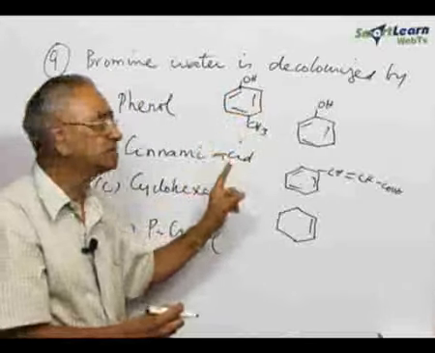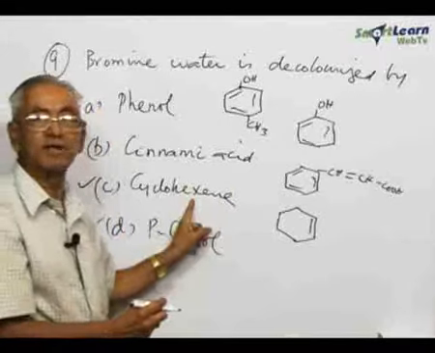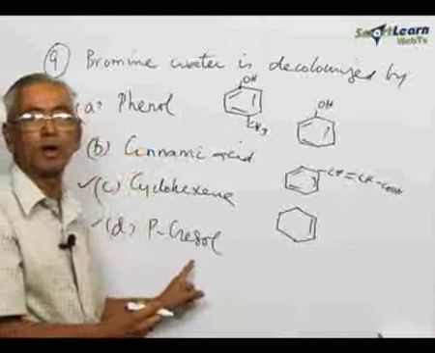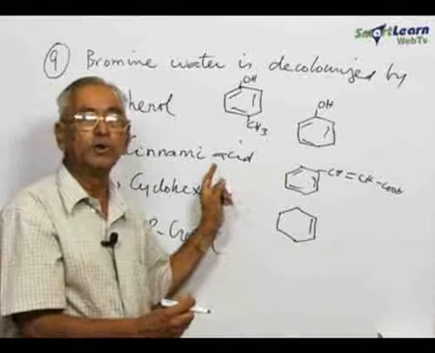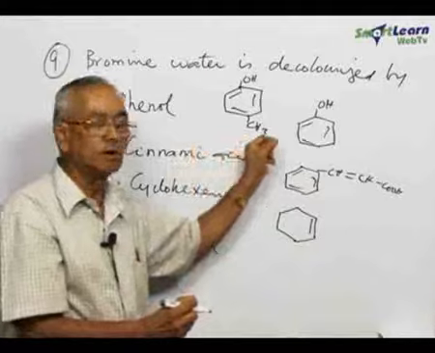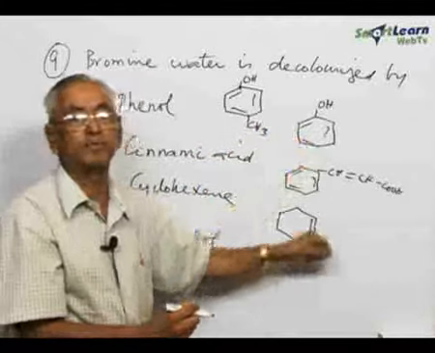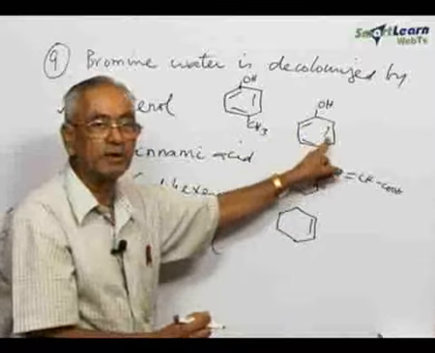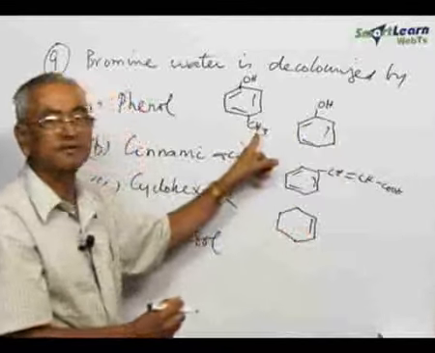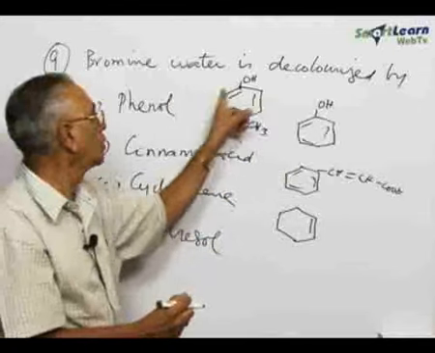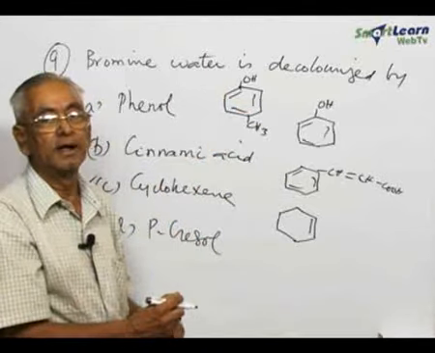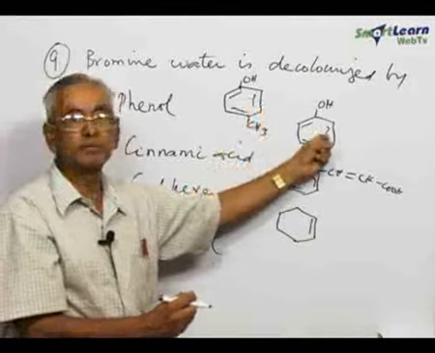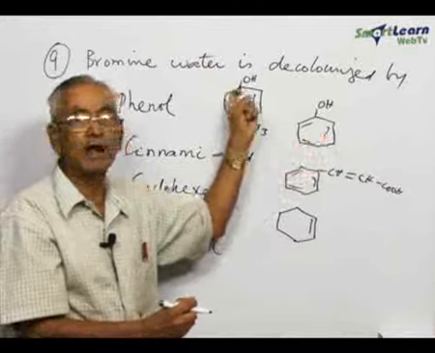The only difference is that cinnamic acid and cyclohexene will decolorize bromine water due to unsaturation, whereas phenol and paracresol will decolorize bromine water due to aromatic electrophilic substitution. So what is entering is a bromine plus. The bromine will be entering, and tribromophenol will be obtained. Here in paracresol, since the para position is blocked, the two ortho positions will be occupied with bromine, and therefore this will give a dibromo substituted paracresol, whereas tribromo substituted phenol will be obtained from phenol.